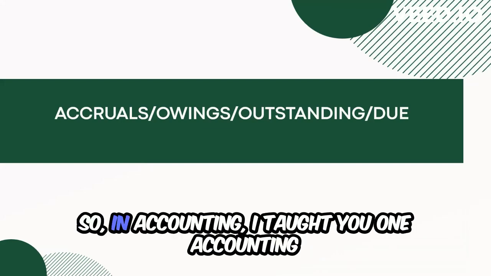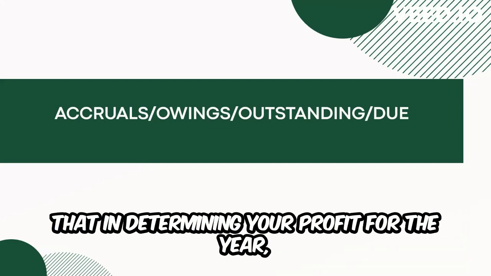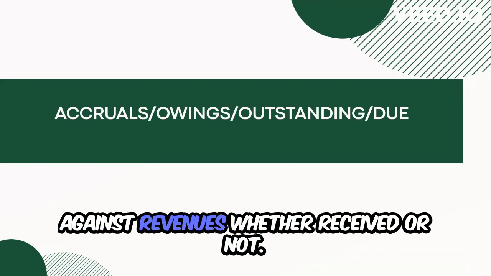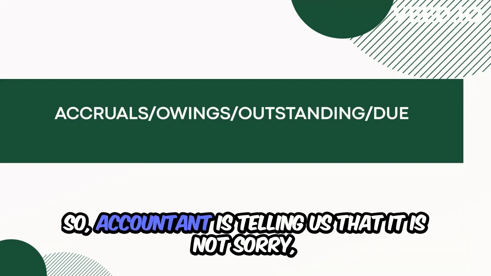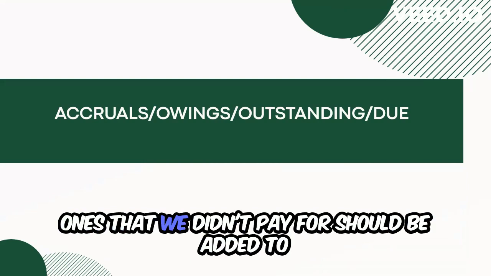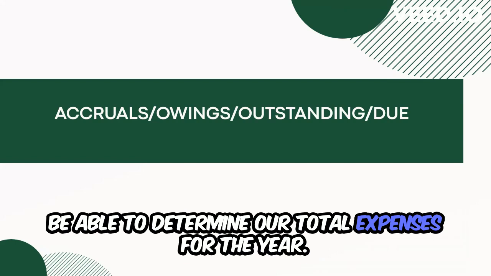So in accounting, I taught you one accounting principle, which is the accrual concept, which says that in determining your profit for the year, expenses, whether paid or not, should be matched against revenues, whether received or not. So accounting is telling us that it is not only the expenses that we have paid for, but the ones that we didn't pay for should be added to the expenses that we have paid for in order to determine our total expenses for the year.